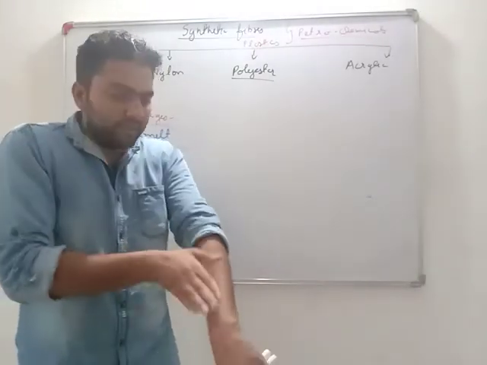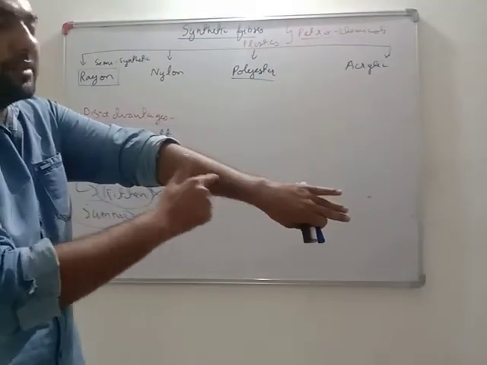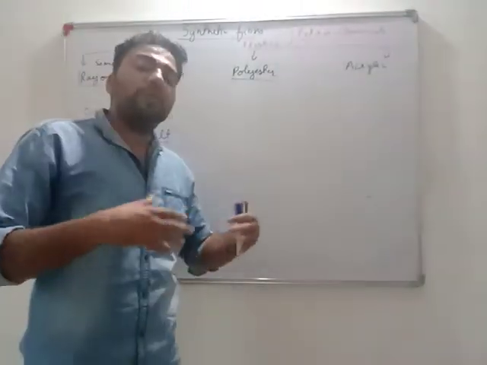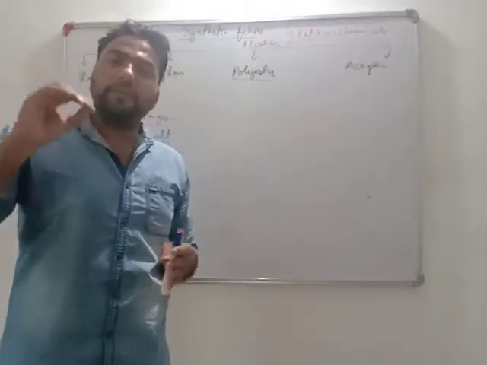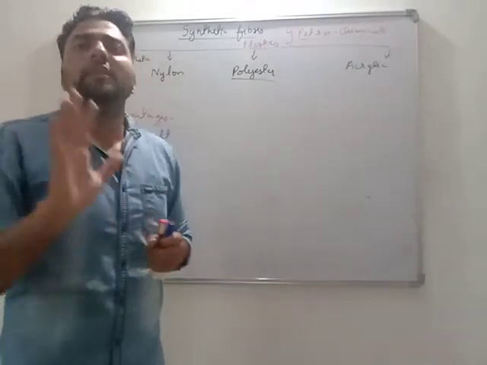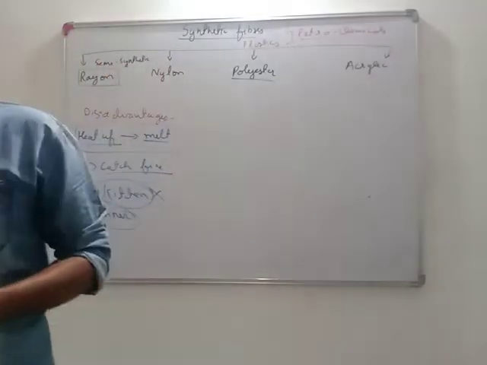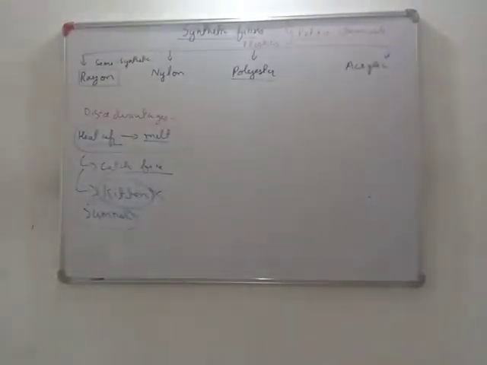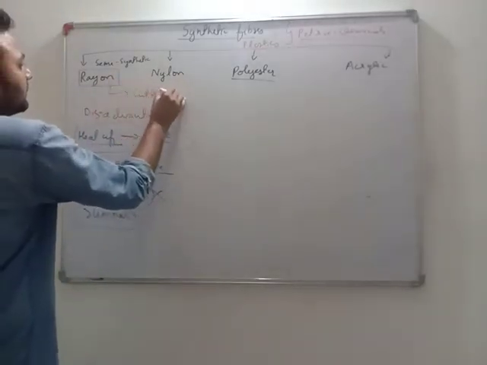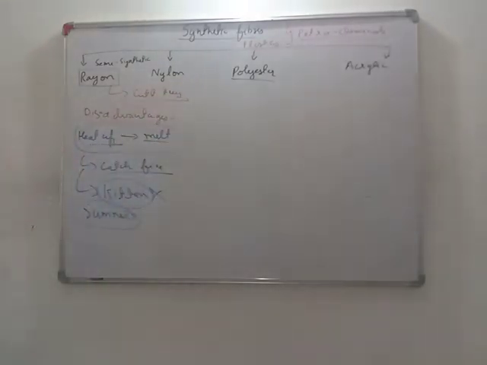Second thing, synthetic fibers don't have holes, because of which air does not come in contact with my skin and the sweat does not evaporate, and sweat keeps on coming and my body keeps on feeling uneasy. If you are wearing synthetic fiber, just assume that you are fully wrapped up in polythene in the summer, so much uneasiness our body will feel. So in summers it's far better to wear natural fibers. Moreover, in the case of rain, we even need to cut trees. So these are the disadvantages of synthetic fibers.